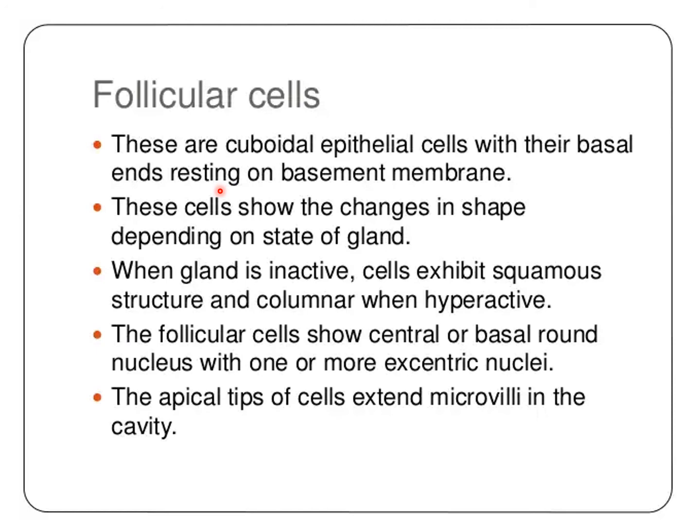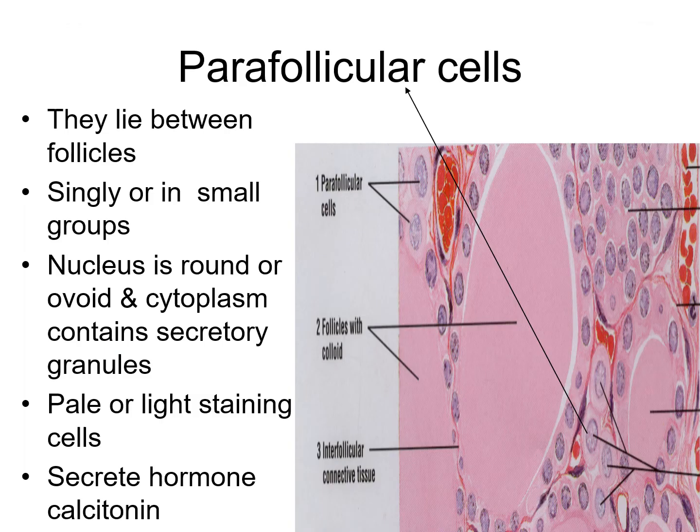These cells show changes in shape depending on the state of the gland. When the gland is inactive, cells exhibit squamous structures, and columnar when hyperactive. The follicular cells show central or basal round nuclei with one or more eccentric nuclei. The apical tips of the cells extend microvilli into the cavity.